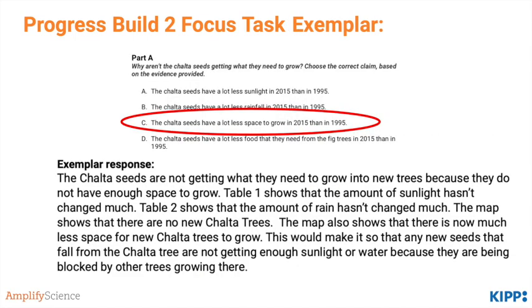Now let's go ahead and take a look at the exemplar. You should have selected claim C. The chalta seeds have a lot less space to grow in. Here's an exemplar response below. You'll note that it restates the claim, uses two different pieces of evidence, and then fully explains how the evidence supports the claim in the last two sentences. Go ahead and pause now and compare it to your own.